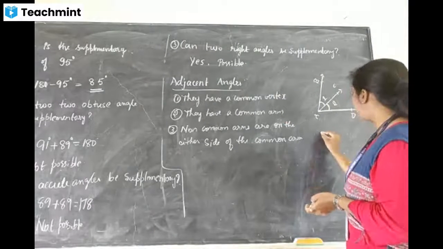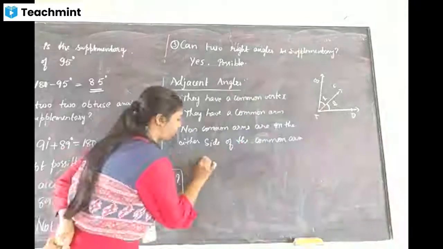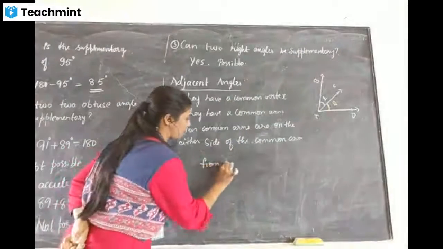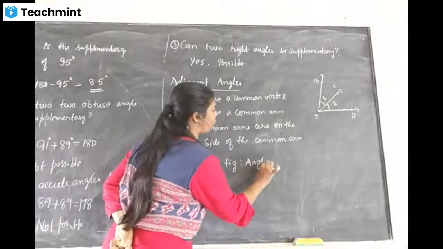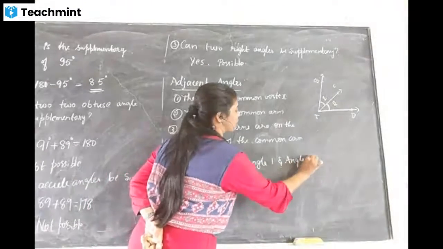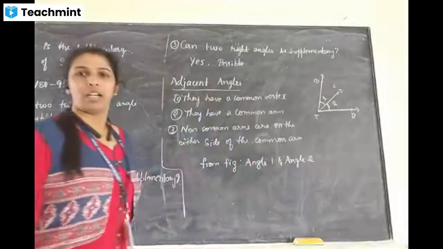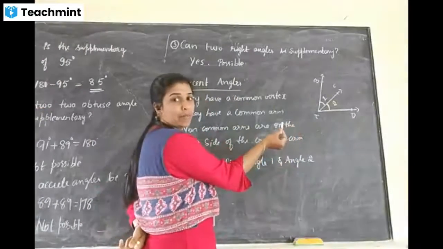So I'll write it from the figure. Angle 1 and angle 2. How can I write the angle with the help of the naming?